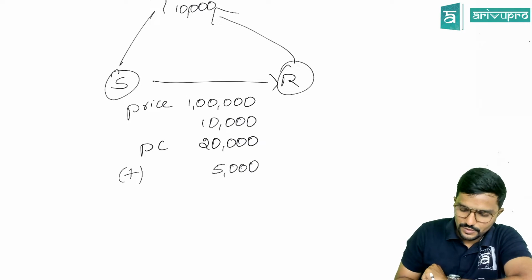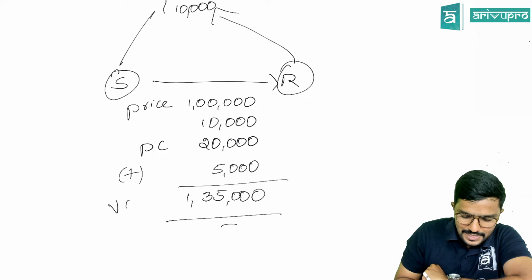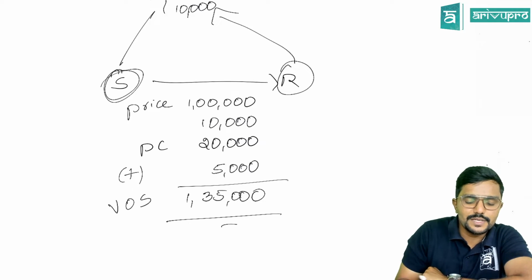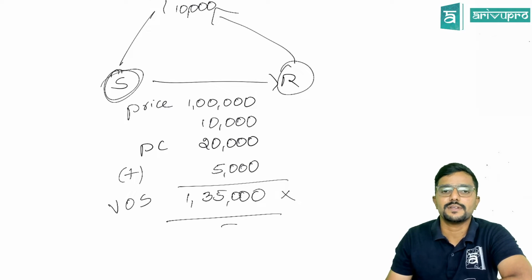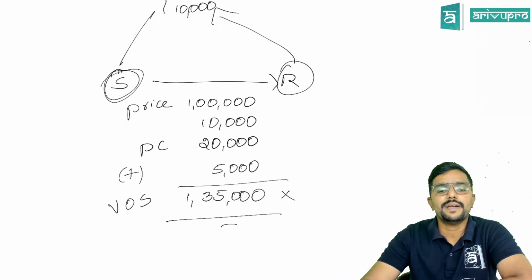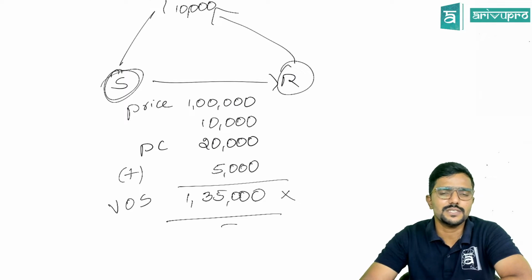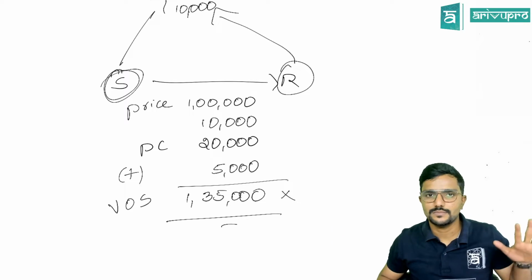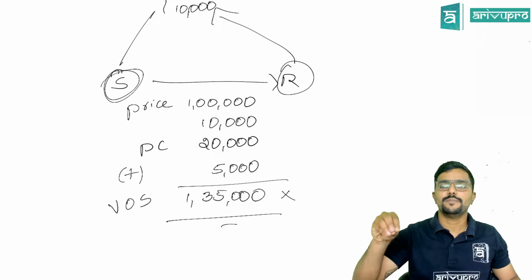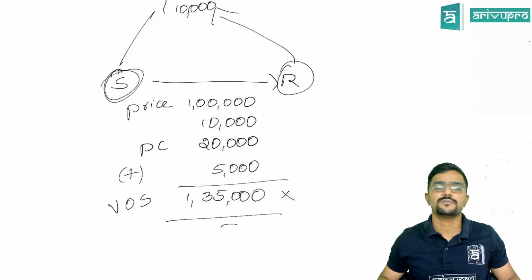Clear? Okay, sir. So how much? 1,35,000. So we call this the value of supply. And the supplier is liable to pay tax under forward charge, meaning the supplier will pay tax on this. Or even in case of reverse charge, if the recipient is liable to pay tax, he will pay tax on what amount? 1,35,000 into the GST rate. Section 15 doesn't talk about reverse charge or forward charge. Whoever is paying tax, they have to pay tax on this value. That's all. Section 15 is very clearly telling us, whoever is liable to pay tax, whether supplier or recipient, pay tax on the value given as per section 15.